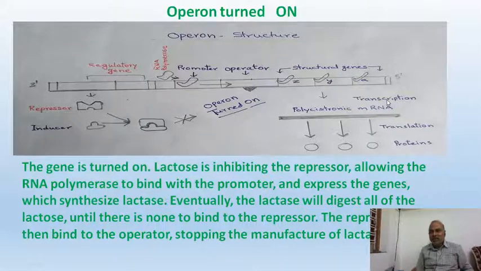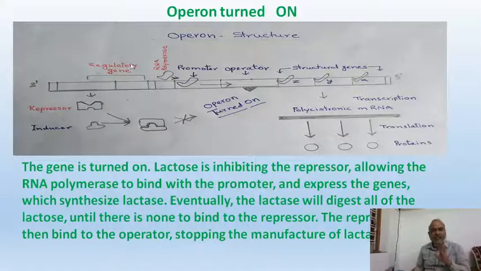Now transcription occurred because the operon is switched on. And this polycistronic mRNA now reaches the ribosomes to produce its enzymes: beta-galactosidase, transacetylase, and permease. Y produces permease, Z produces beta-galactosidase, A produces transacetylase. These three enzymes are required for lactose metabolism.